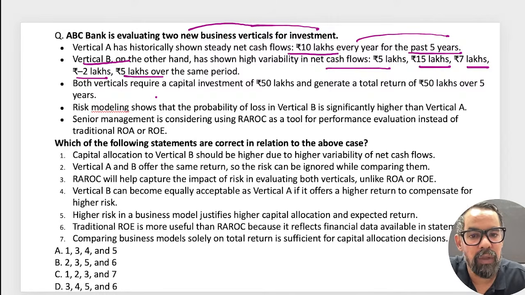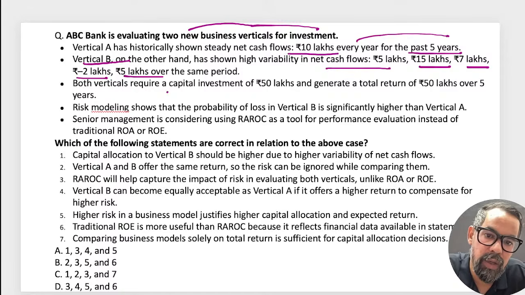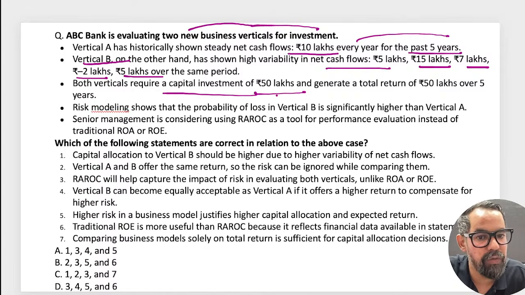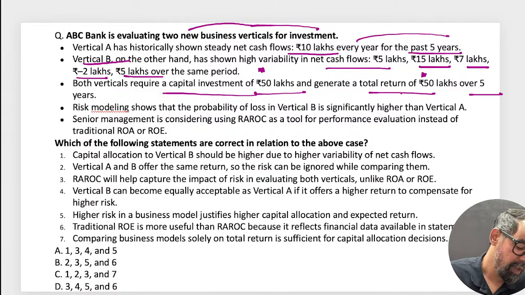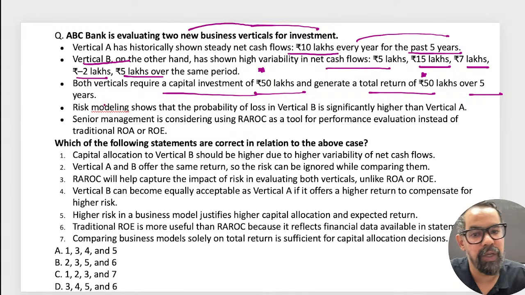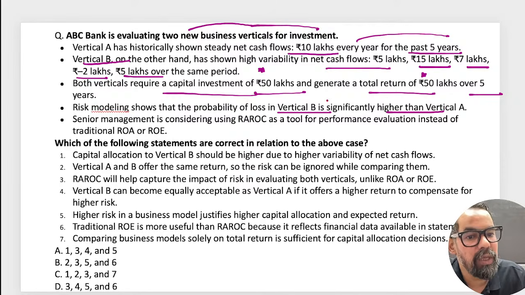Now the next one: both verticals require a capital investment of 50 lakh and generate a total return of 50 lakh in 5 years. Risk modeling shows the probability of loss in vertical B is significantly high compared to A. This is true, the reason being it is highly volatile.